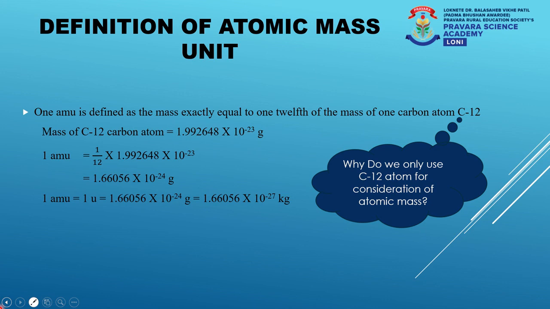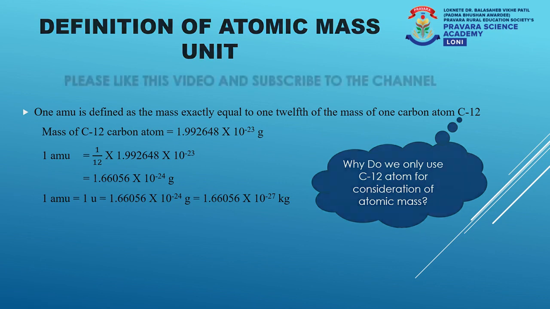The idea of considering hydrogen to calculate the atomic mass of an element was rejected. From this hint, you should be able to answer the question. If you know the answer, as always, you can write it in the comment section below.